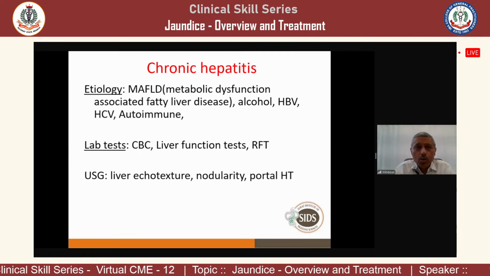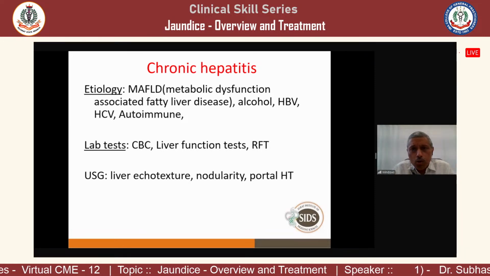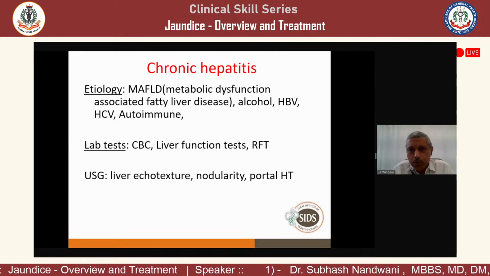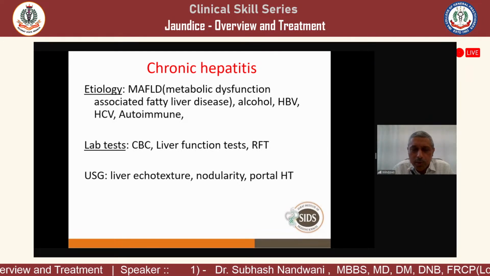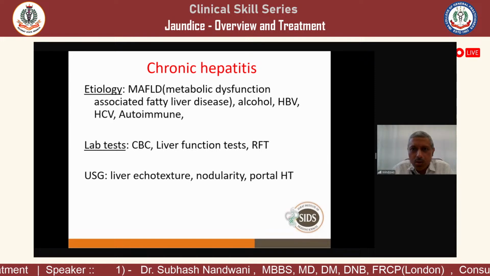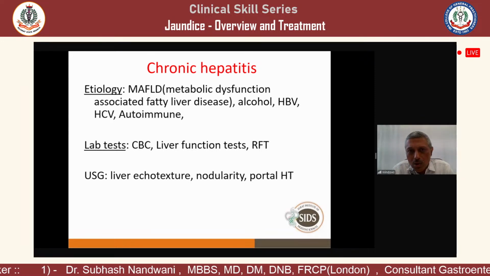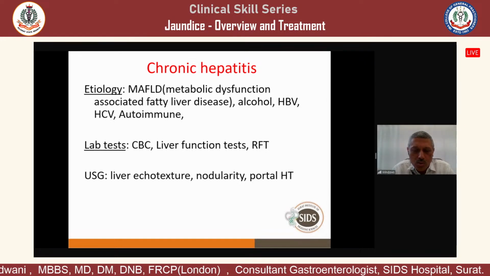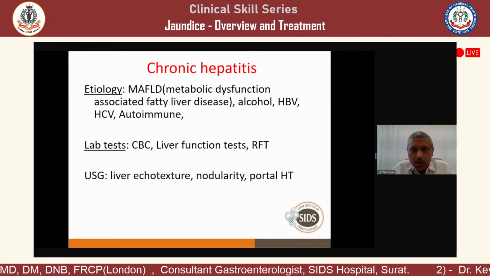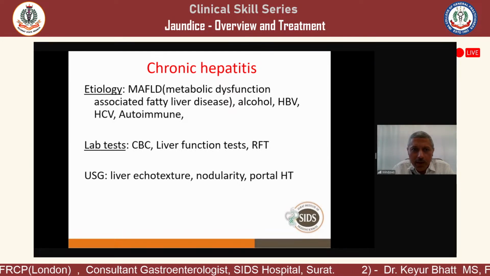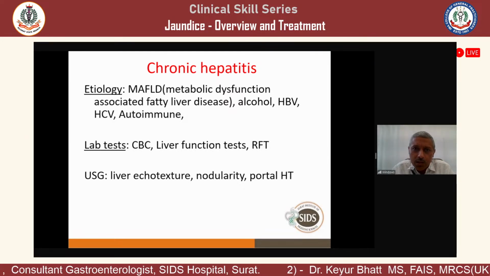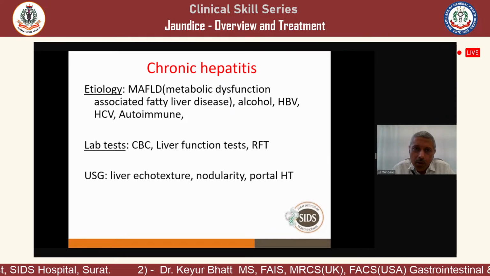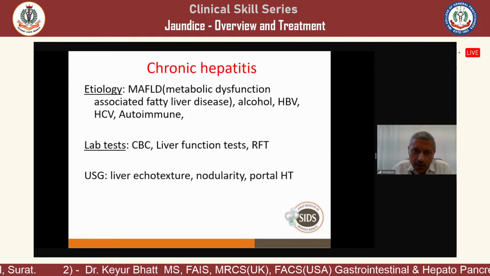So etiology, we discussed 4 common etiologies. One is metabolic dysfunction associated fatty liver disease, what we used to call NASH, non-alcoholic steatohepatitis. But the terminology alcohol is now a stigma, so because of that stigma, this terminology changed. Now we call it metabolic dysfunction associated fatty liver disease. The other causes are alcohol, hepatitis B, hepatitis C, and autoimmune. MAFLD is the most common. 60% of cirrhosis all over the world is because of metabolic related diseases.